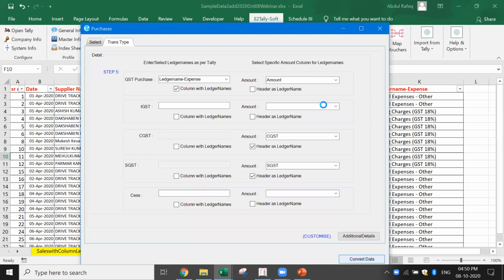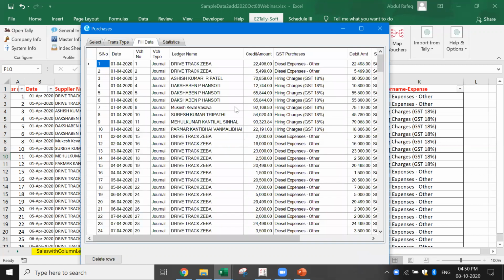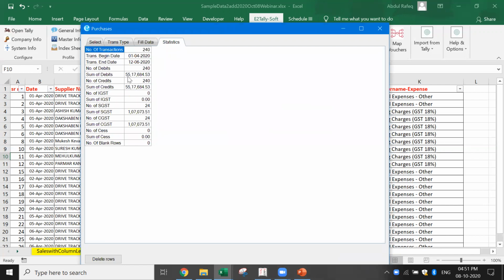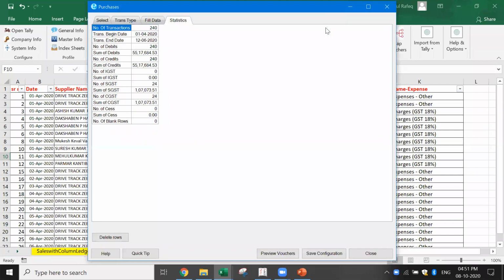Now let's convert this data. When I say convert, see now it's converting the data. See, there's some small error. I think these things will not work. I can go to statistics. Now, if you see here, 55,17,684.53. These are transactions for nearly 2.5 months, 240 debits. Okay, number of SGST, everything is given. So I've got all these transactions. What do I do next?